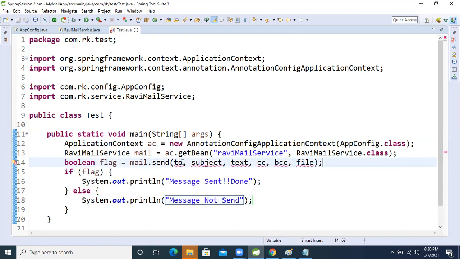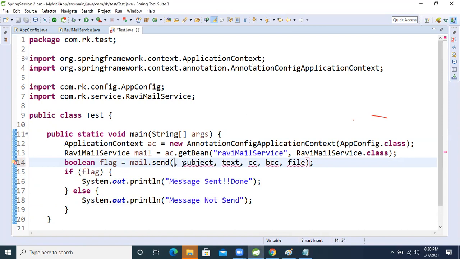Now, please give me anybody's or your own email ID. I will send to that email ID only. Please use the chat box and give your email ID. Okay, I'm using your email ID. I will use CCC, BCC, and the file, all those things I will show to you people.